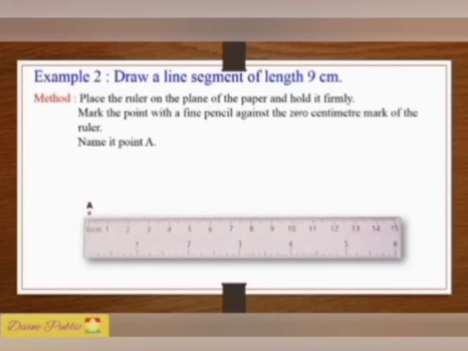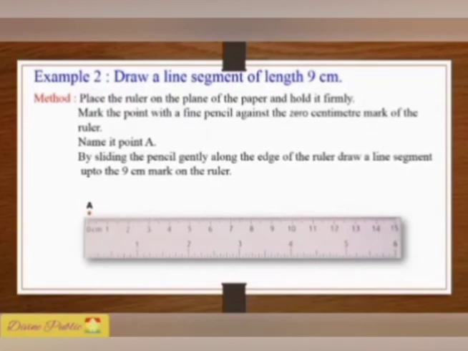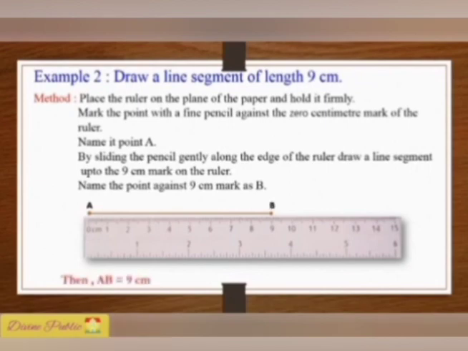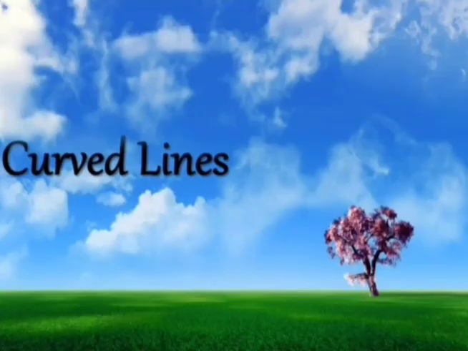Name it point A. By sliding the pencil gently along the edge of the ruler, draw a line segment up to the 9 cm mark on the ruler. Name the point against 9 cm mark as B. Thus, the length of the line segment AB is 9 cm.